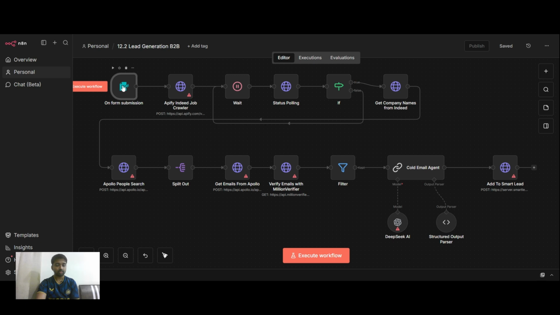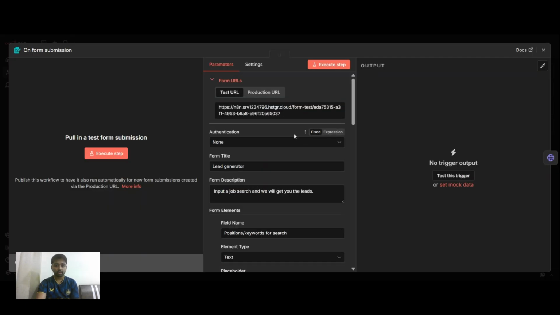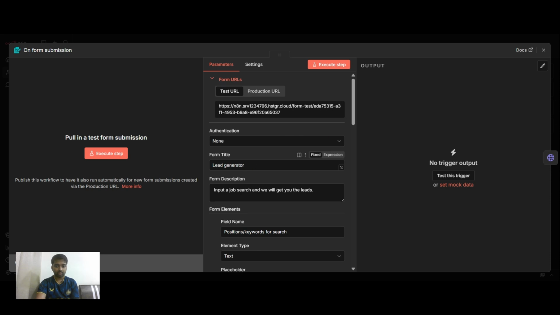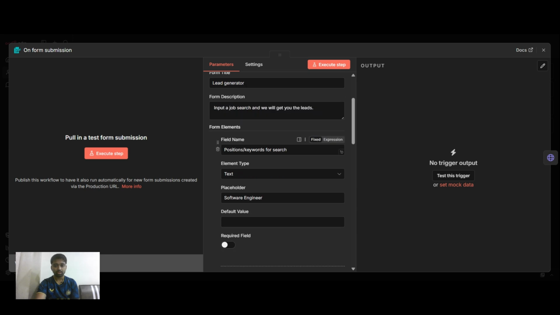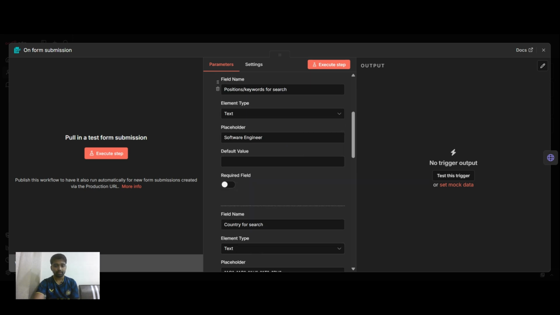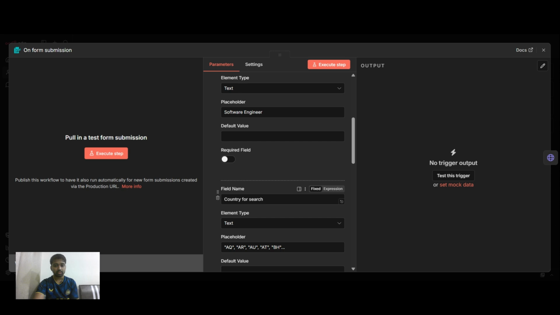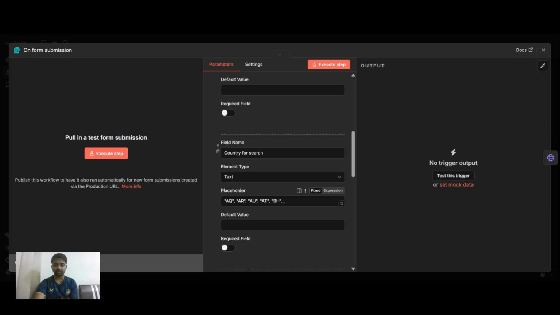First things first, we need to start with a form trigger, where you can see the title of the form is Lead Generator, and the description depends upon how you're going to use it: input for job search and getting your leads. You can put the position name, such as software engineer or any other kind of role. You can include countries you want to search, such as Australia, United Kingdom, or any other country.